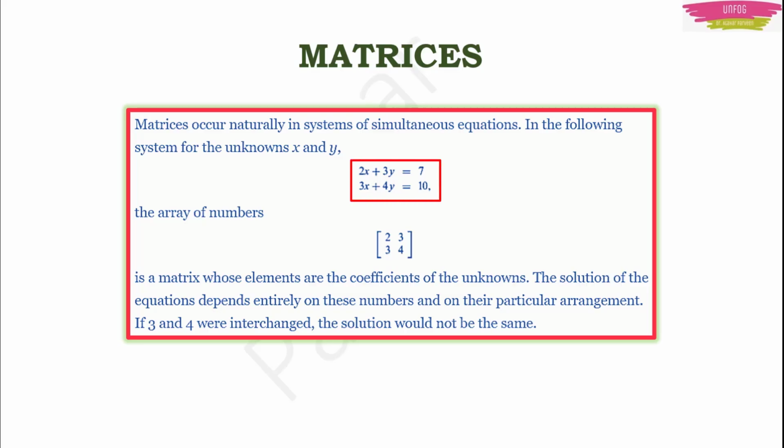For example, if I have an equation 2x plus 3y is equal to 7 and there is another equation 3x plus 4y is equal to 10. This together becomes a simultaneous equation, right? Excluding x and y, whatever the coefficients are, the coefficients of x and y, those numbers you can write as a matrix. You don't know what x and y are, right? They are unknowns here. In this case, where you have only unknowns in the equations, the coefficients play the main role. You can use these coefficients and solve the equations. So you can use these simultaneous equations as matrices and you can solve them easily. Okay.